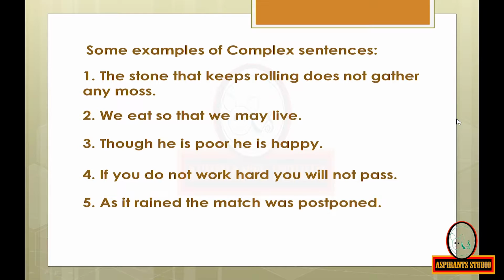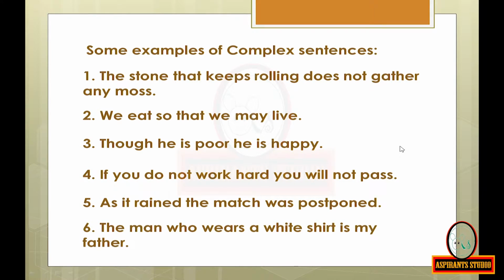Here, the subordinating conjunction is though. If you do not work hard, you will not pass. Here, the subordinating conjunction is if. As it rained, the match was postponed. Here, the subordinating conjunction is as. The man who wears a white shirt is my father. Here the subordinating conjunction is who.